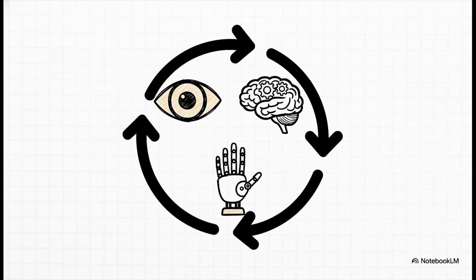So let's just recap that whole flow. Perception, the senses; reasoning, the brain; and action, the hands. This incredibly simple loop running over and over again is the fundamental operating system for every single AI agent out there, from the most basic bot to the most complex system. It's how they turn our goals into reality.